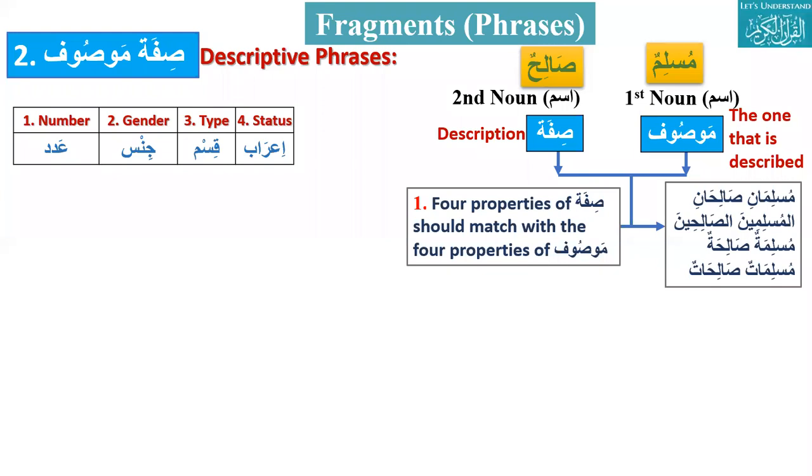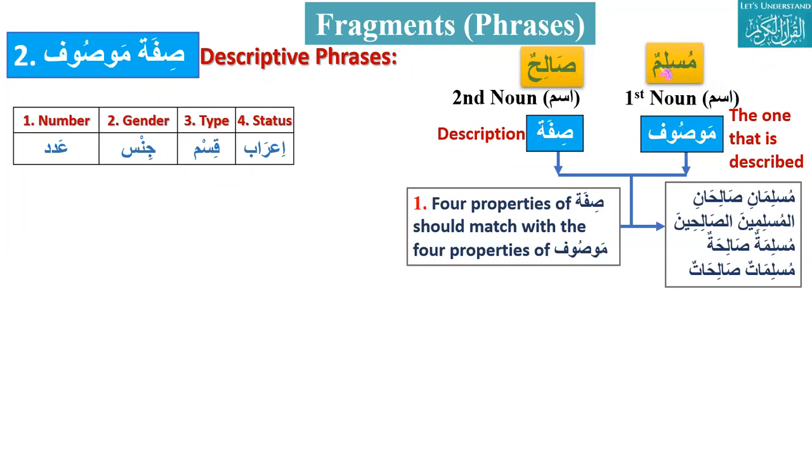Always majroor. Now we are going towards the second fragment. The second fragment is sifa mawsuf. Sifa means description, and mawsuf is the one that is described. The Muslim is described here. What is the characteristic of the Muslim? That he is salih. So this is called sifa mawsuf.